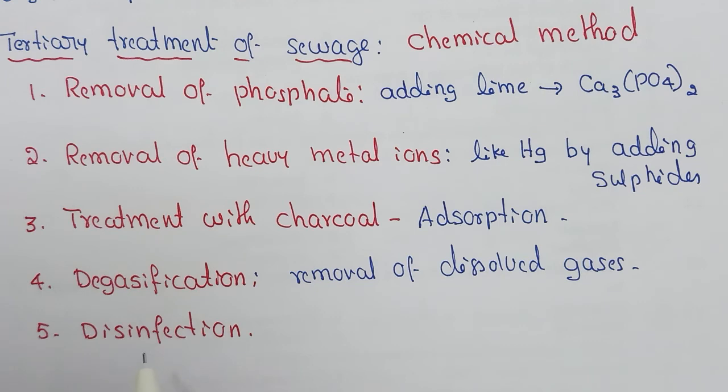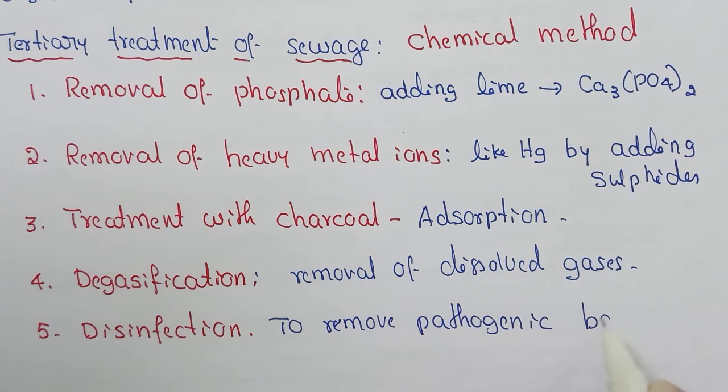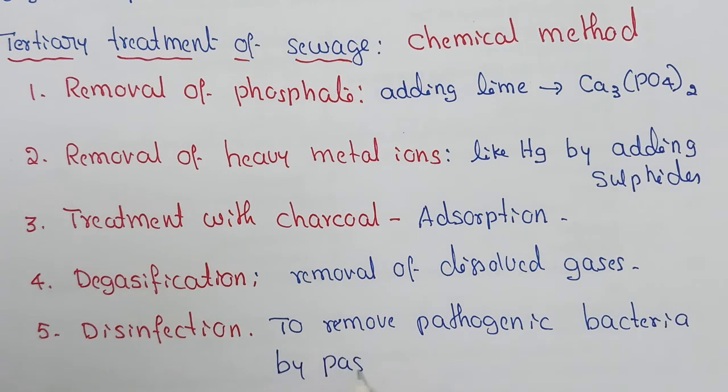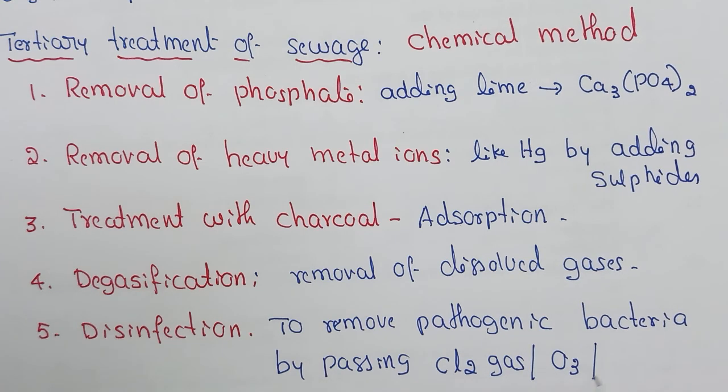Then the last process is disinfection. Here the treatment is to remove pathogenic bacteria by passing disinfectants like chlorine gas or ozone gas, O3 gas, or ultraviolet light.